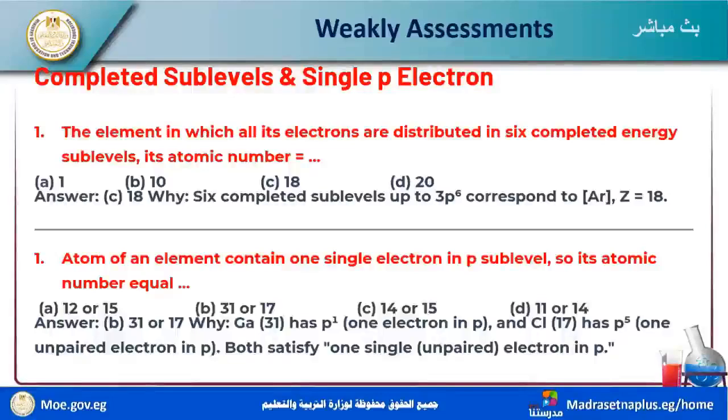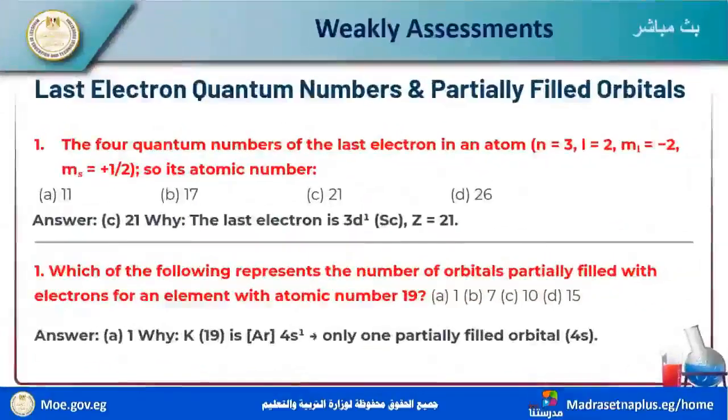Different principal levels, but this is correct, because p has one unpaired electron, one electron only. Next, last electron quantum numbers: the four quantum numbers for the last electron in the atom are n equal to 3, l equal to 1, ml equal to -2, ms equal to positive half.